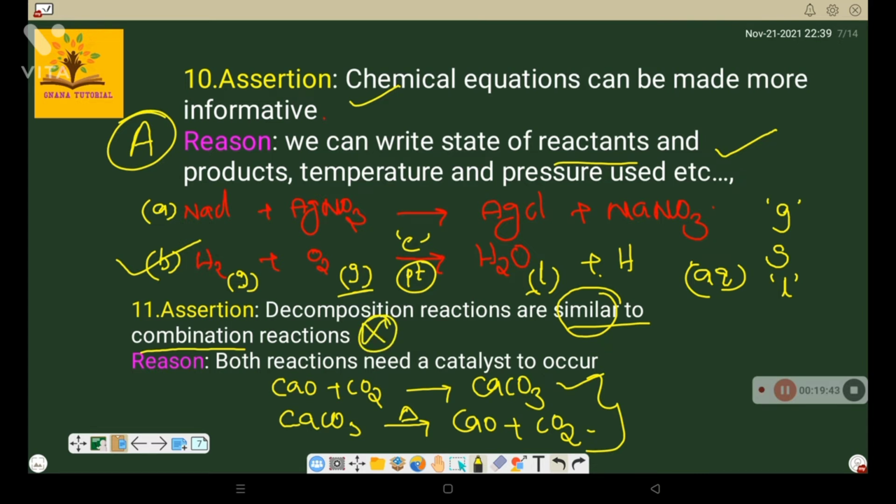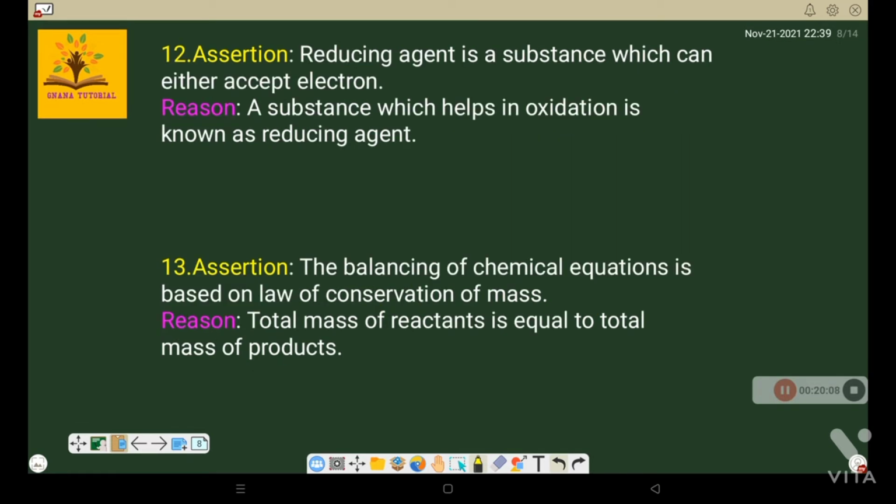And the reason is: both reactions need a catalyst to occur. Maybe a catalyst is required, sometimes it may not be required. But if a catalyst is there, the reaction will complete faster. Clear? So in this case, the assertion is wrong and the reason is true. So the option is D. Clear? Now we'll go to the next one.